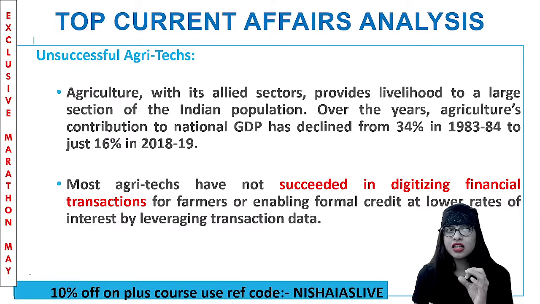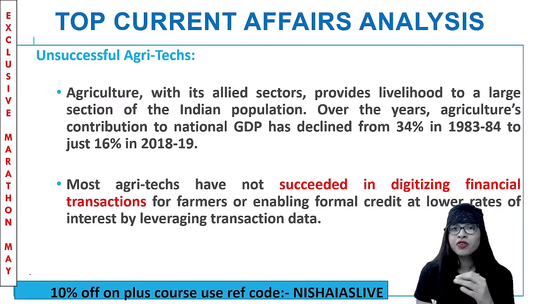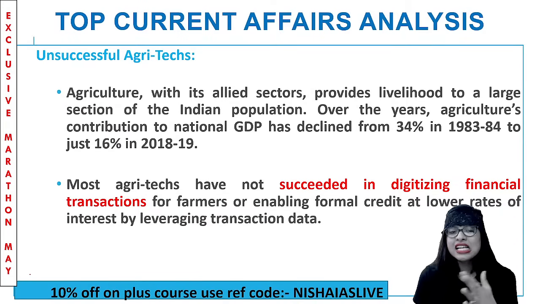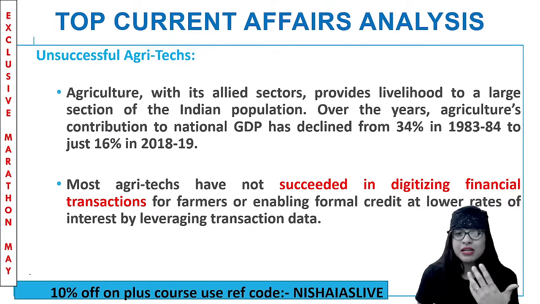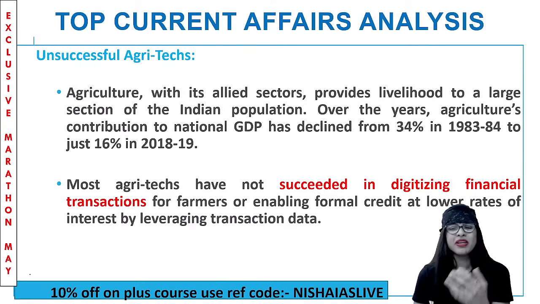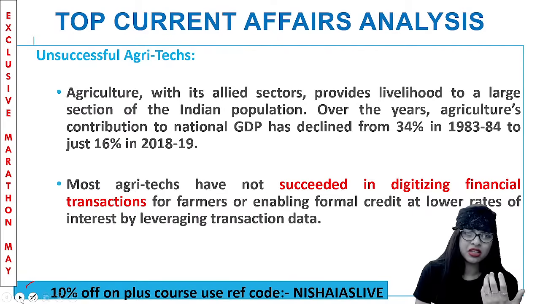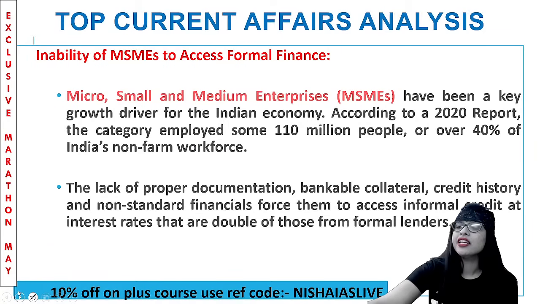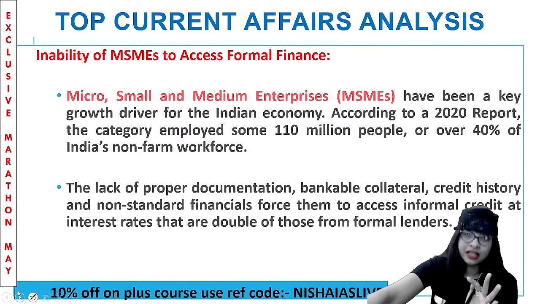I will not say no progress, but they have not succeeded completely with regard to targets in digitalizing financial transactions for farmers, or even enabling a formal flow of credit at very low rates of interest. All these things have not been put out. Clear? So can you say this has been a success? Definitely no. We are trying hard, simple as that.